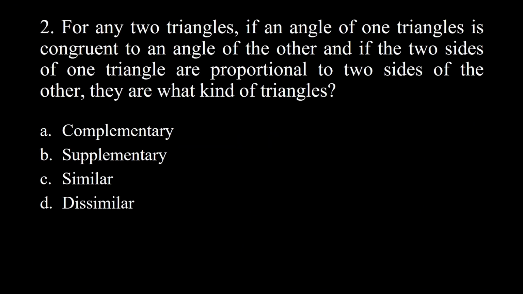2. For any two triangles, if an angle of one triangle is congruent to an angle of the other, and if the two sides of one triangle are proportional to two sides of the other, they are what kind of triangles? A. Complementary. B. Supplementary. C. Similar. D. Dissimilar. Answer: similar.